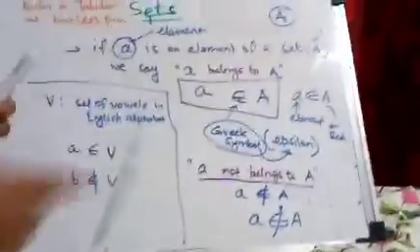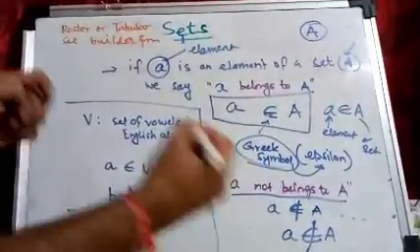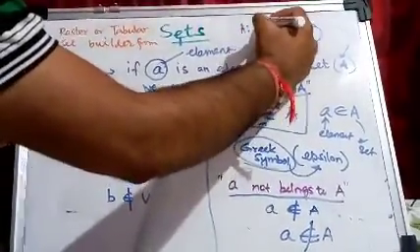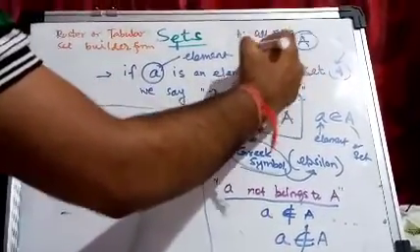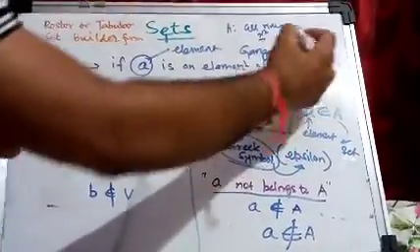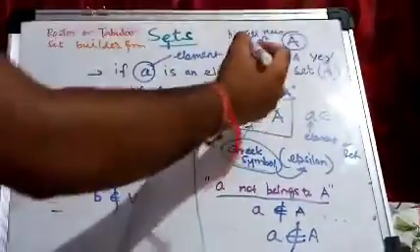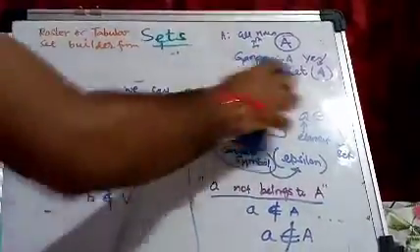So if an element belongs to a set: suppose A is the set of all rivers in India.